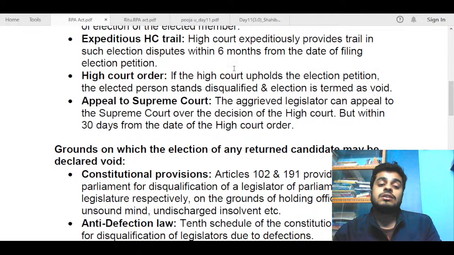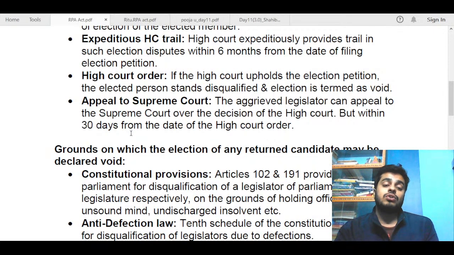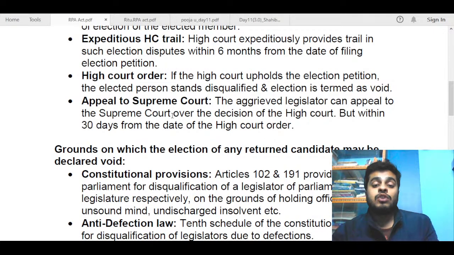But again, after this, an appeal can be made to the Supreme Court. The Supreme Court comes in here, and the aggrieved legislator can appeal to the Supreme Court against the decision of the High Court. But again, there is a time limit: within 30 days from the High Court order, you need to appeal to the Supreme Court. So this is basically the procedure, and one innovation that you could have done here is to draw a flow chart.